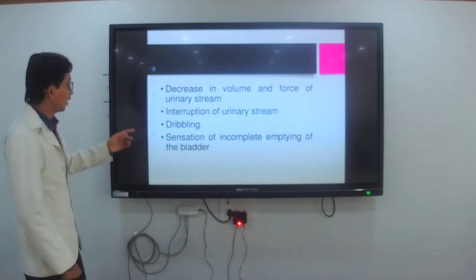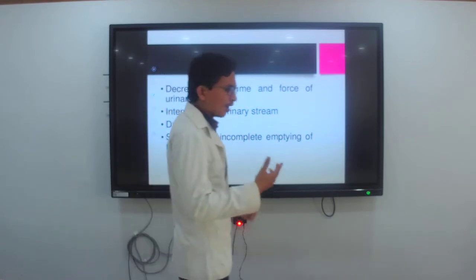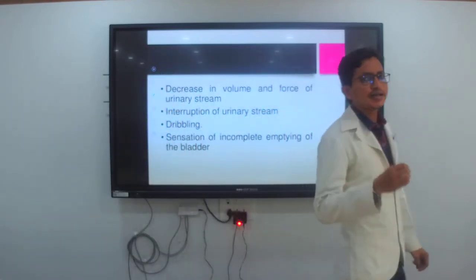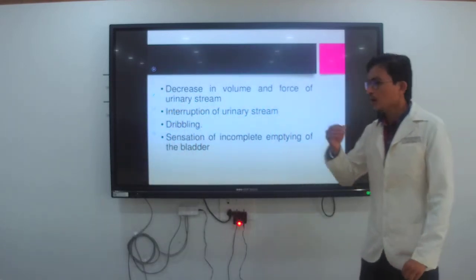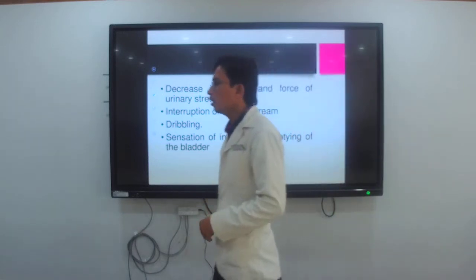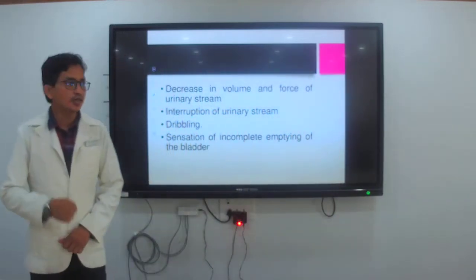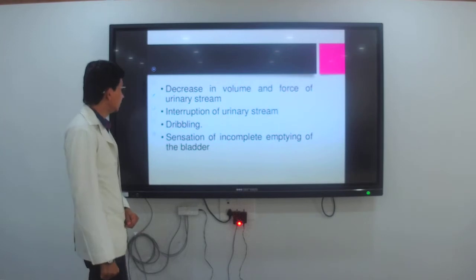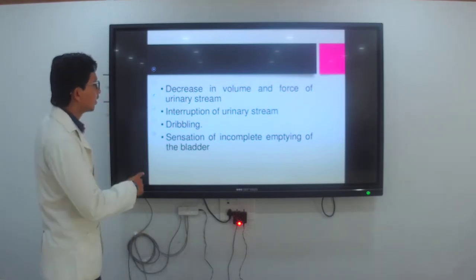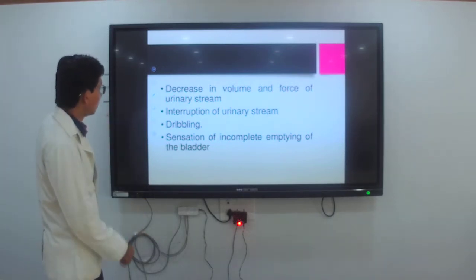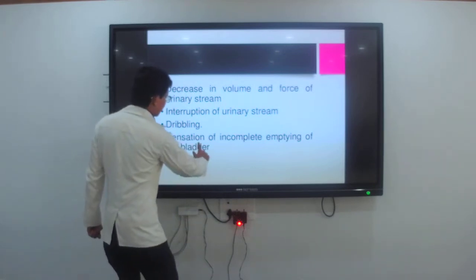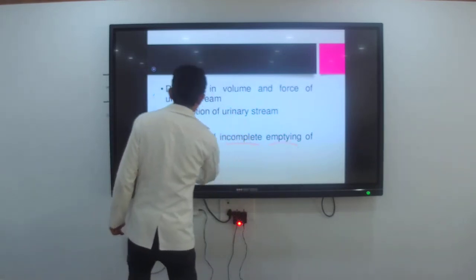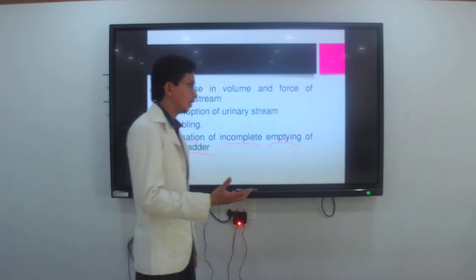Okay. Then dribbling. Dribbling means the urine passes in drops normally, and every few minutes we go to the washroom to pass the urine. Then next is the sensation of incomplete emptying of the bladder, meaning he gets a sensation that the bladder is not fully emptied.